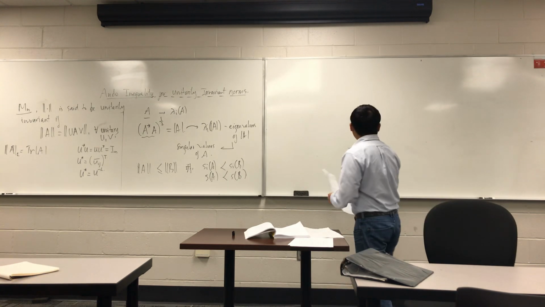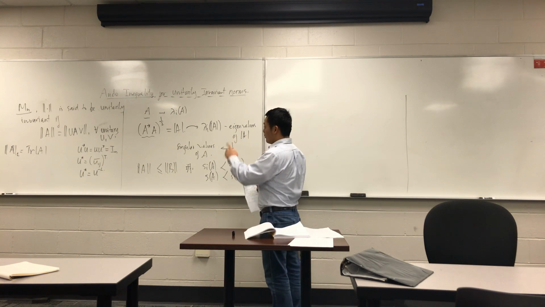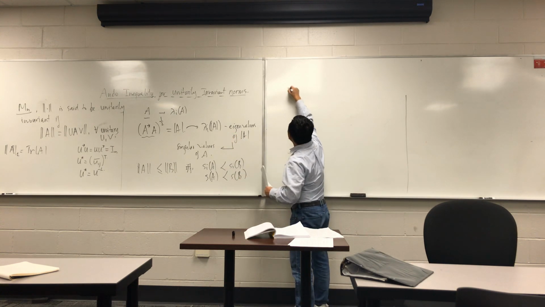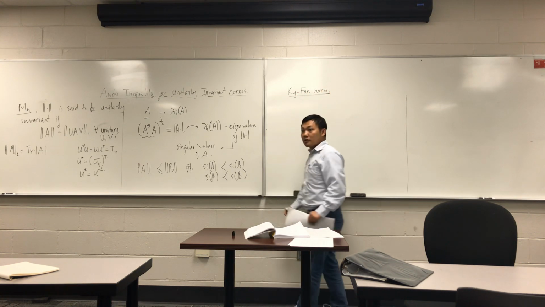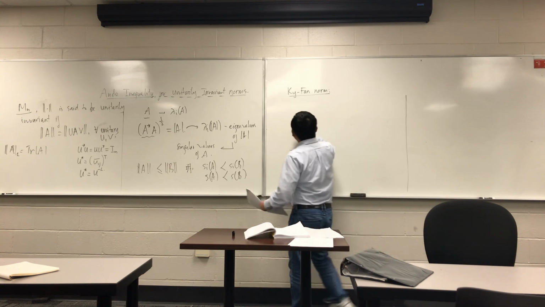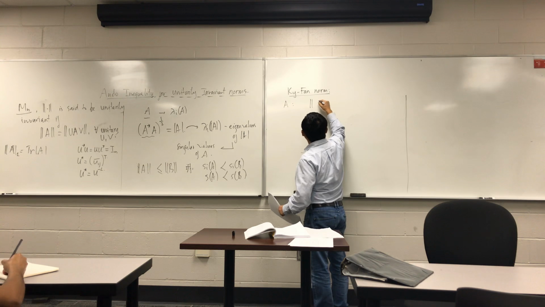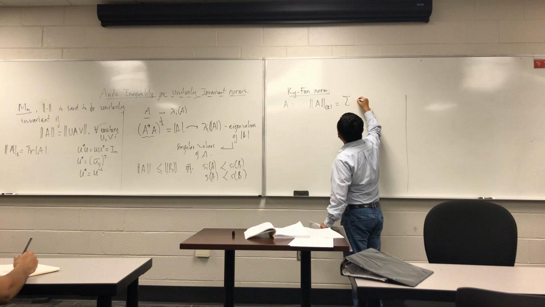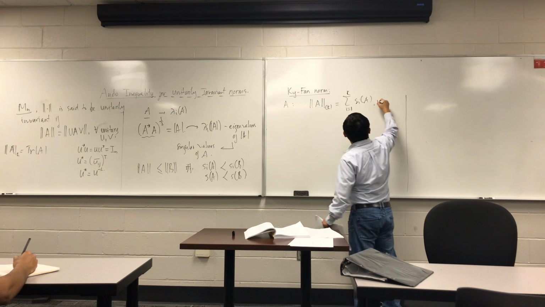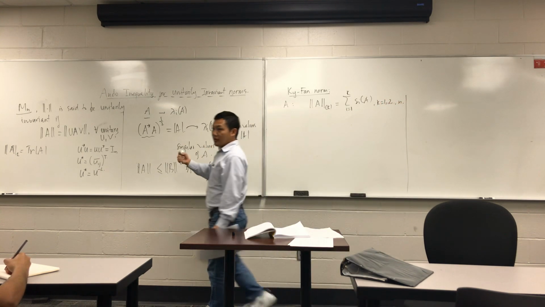So we still have another relationship. One of the very important unitarily invariant norms is the Ky Fan norm. What is that? For matrix A, the Ky Fan k-norm of A is the sum of the first k singular values of A, for k equal to 1, 2, and so on. So it's the k-th Ky Fan norm.